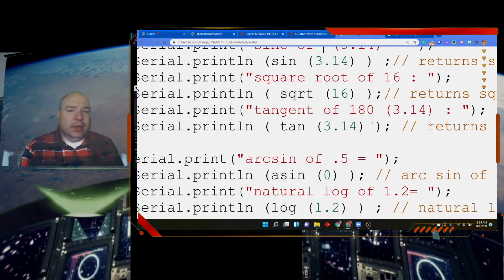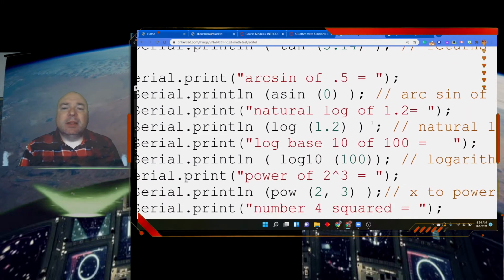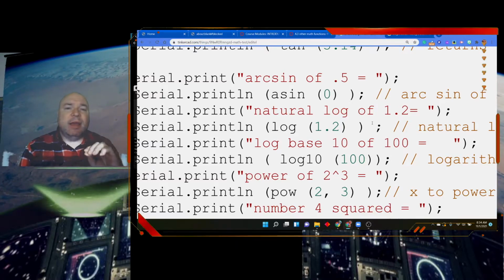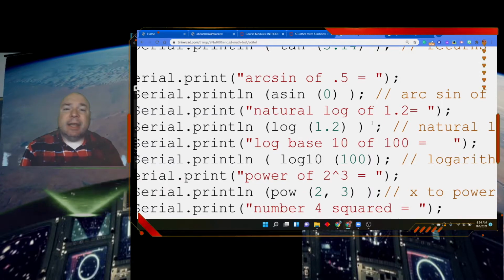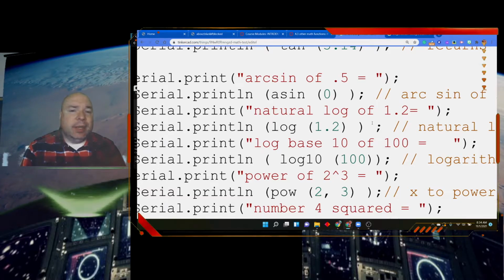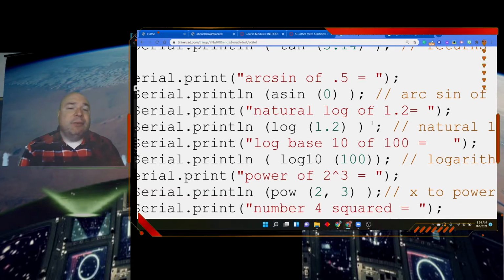Tangent, another trig function. Now, the opposite of doing a trig function is called an arc. So we do an arc sine of a half, which would give us the reverse of sine. So sine of something is equal to a half, and arc sine would allow us to calculate that. Again, if you've done pre-calc, some of this should make sense. If you haven't done pre-calc, you'll eventually get to it, and now you have the ability to do this in code.